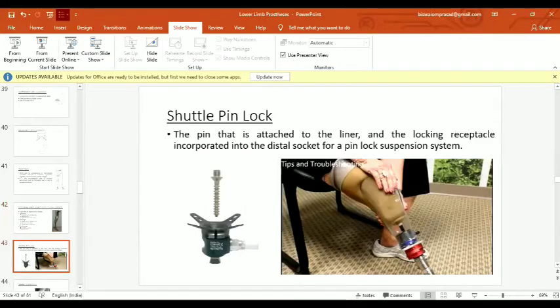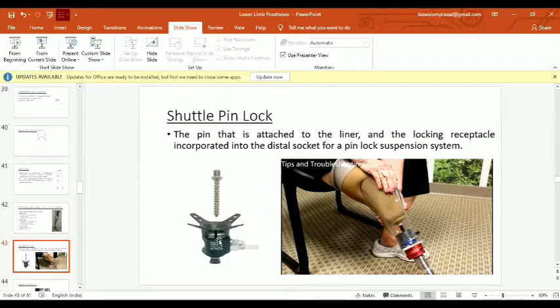So the pin lock: the pin is attached to the liner. You can see here this pin, and it is a transparent socket. You can see here the pin is attached to the silicone liner. It may be a silicone liner or gel liner, and the locking receptacle is incorporated into the distal socket.